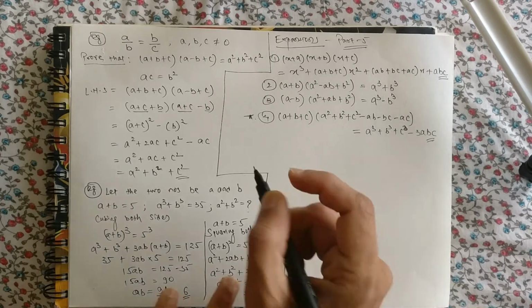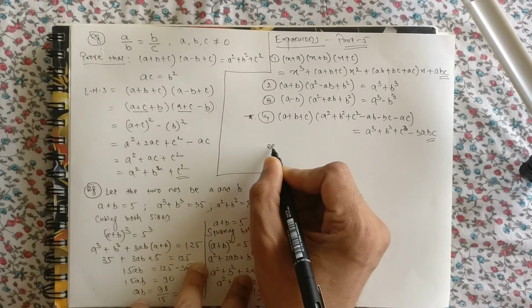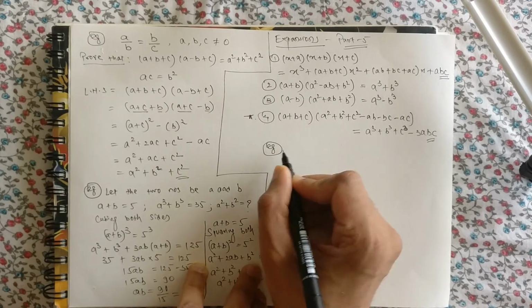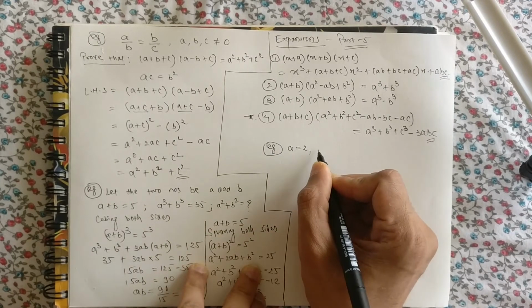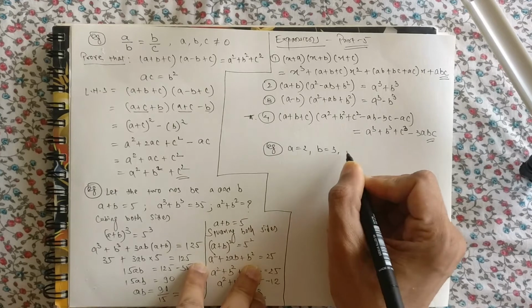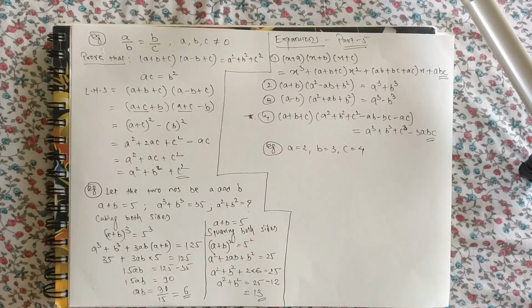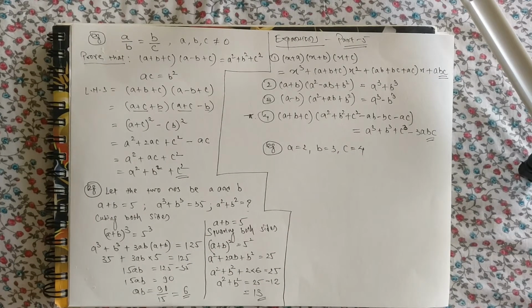Now let's take a look at one example. a is equal to 2, b is equal to 3, c is equal to 4. We have been given the values of a, b and c.